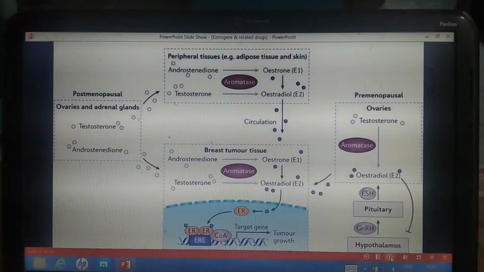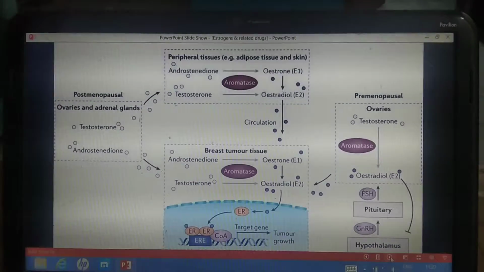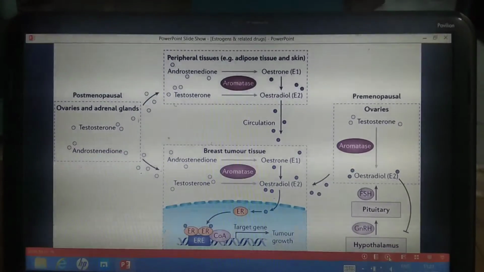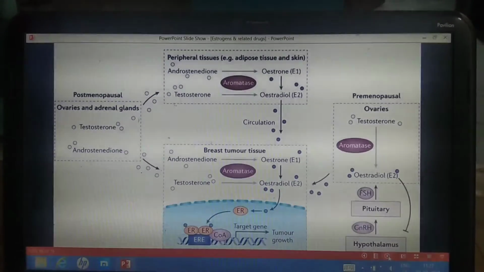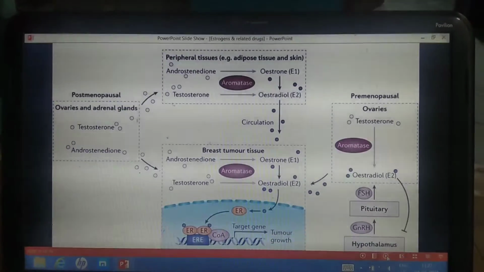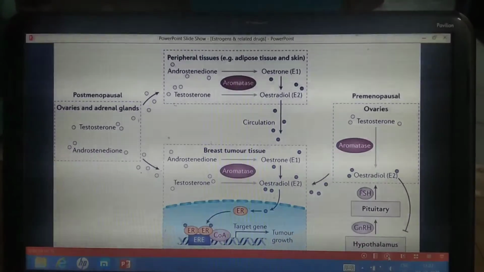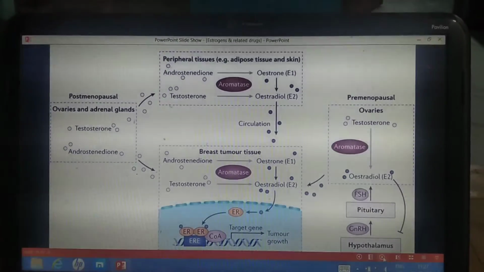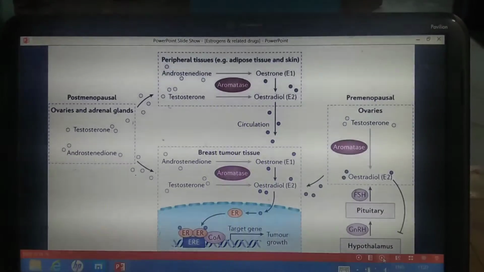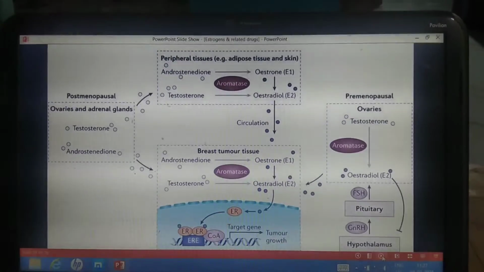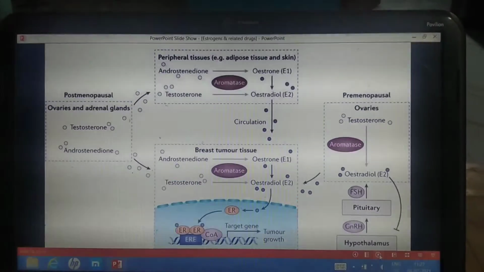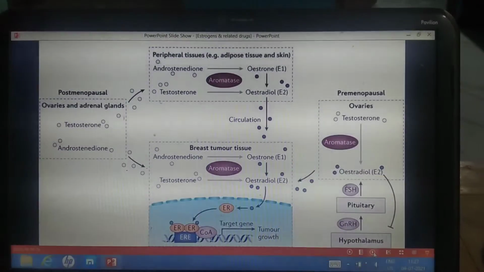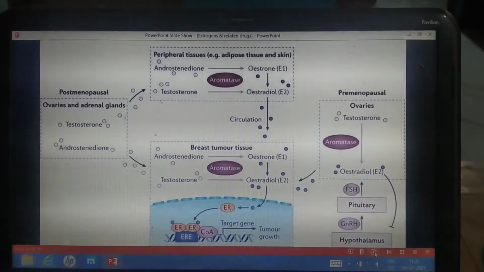So estradiol binds to the estrogen receptors on the tumor cells and will activate the estrogen response element and cause gene transcription, and there will be synthesis of messenger RNA on the target gene. The estrogen receptors, which are located on the nucleus, activate the estrogen response element and direct the synthesis of messenger RNA and of new proteins. In this way the estrogens act on the breast tumor cells and the estrogen dependent tumor cells proliferate in breast cancer.